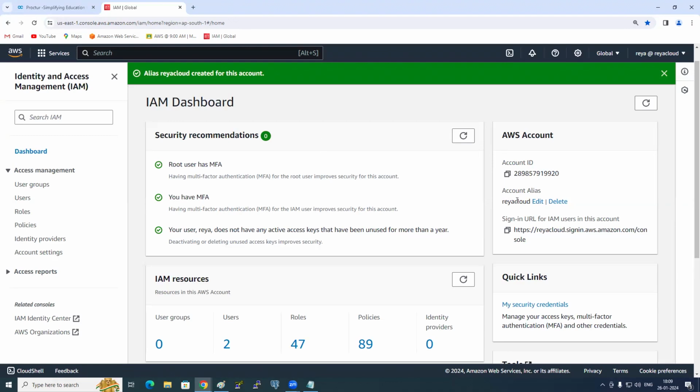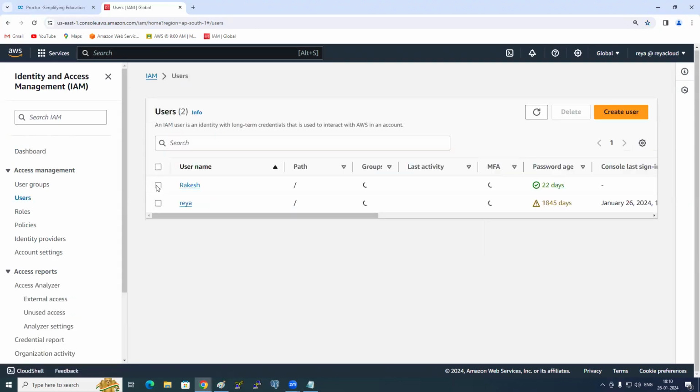Should I create an alias ID? Yes, you need to create an alias ID. Not now. Listen. Okay, now should we go and create an IAM user? Yes or no? How to create an IAM user? On the left side, do you see this here? Users.